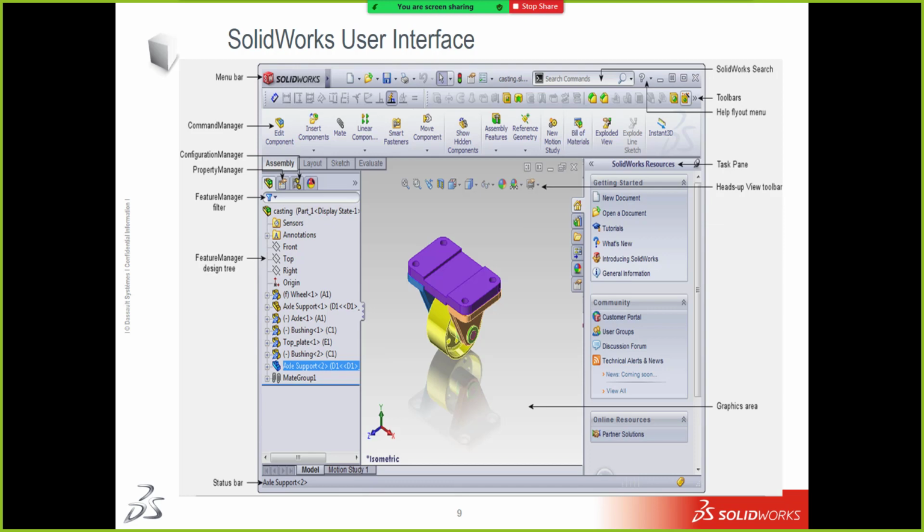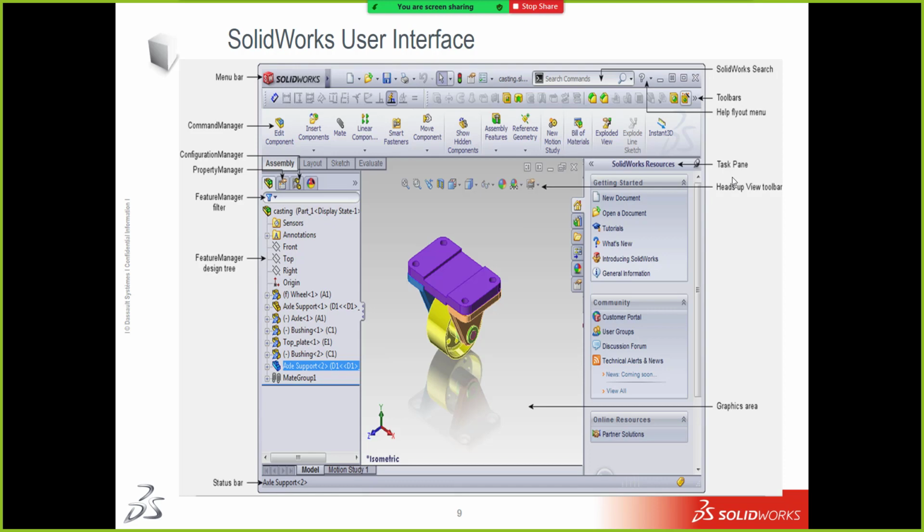Done. Third one: feature manager design tree. In brackets write property manager, and the configuration manager. Okay, these are the important things over there. Next one, fourth, task pane.